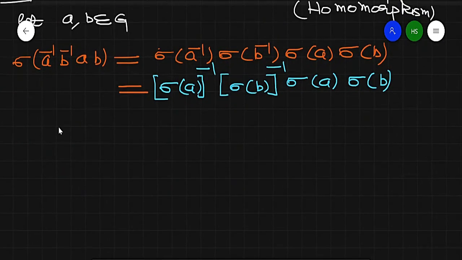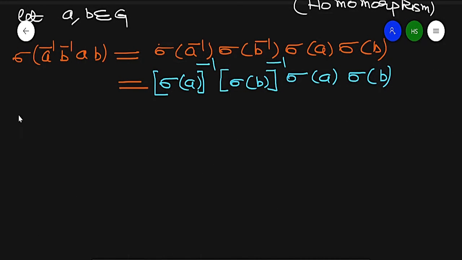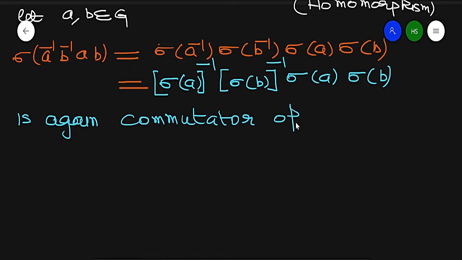So this is again a commutator of a group G. Why?